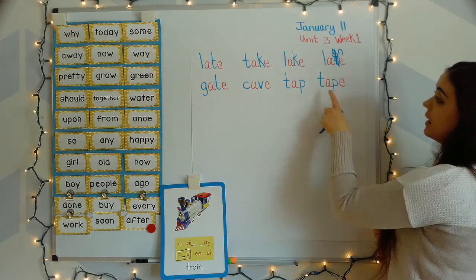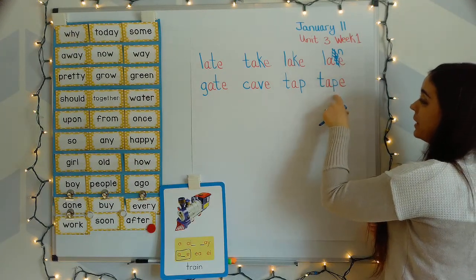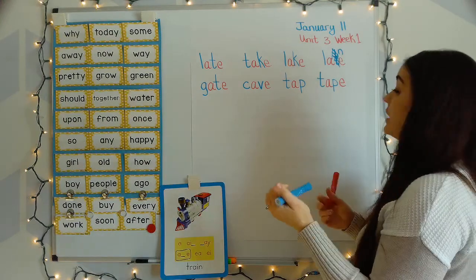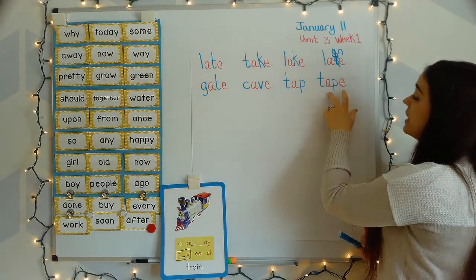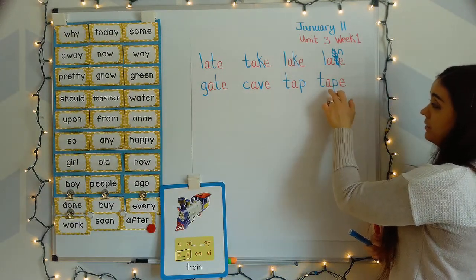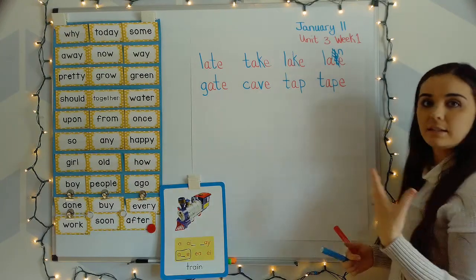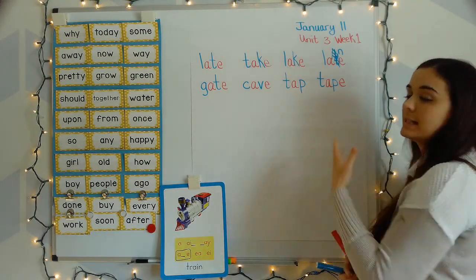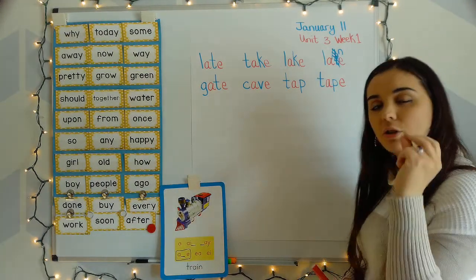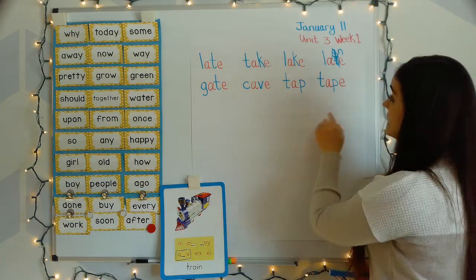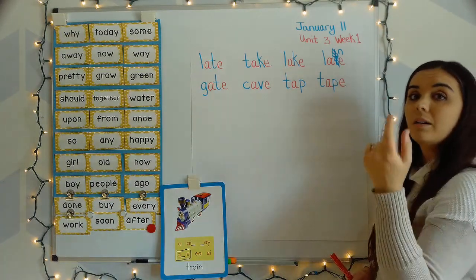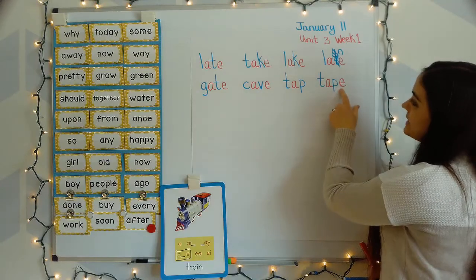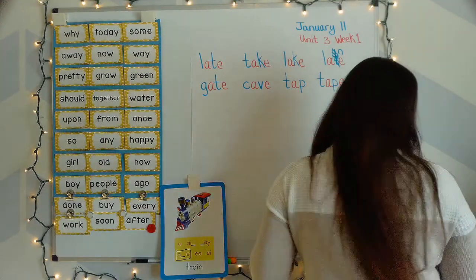P says pa, ta, ape, tape. So yeah, you do kind of just have to know that if a vowel, this week we're talking about A, if A has its buddy E, then that means it switches to that long sound. It doesn't say ah anymore. Now it flips and it says A.